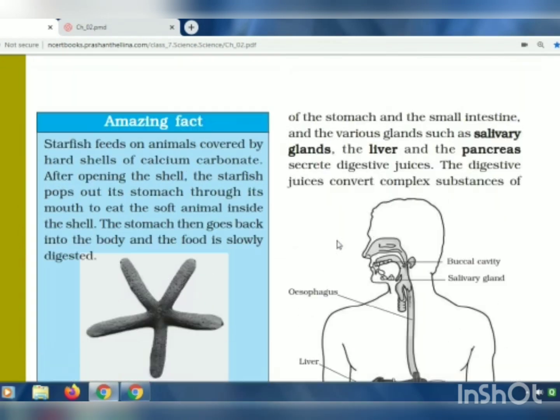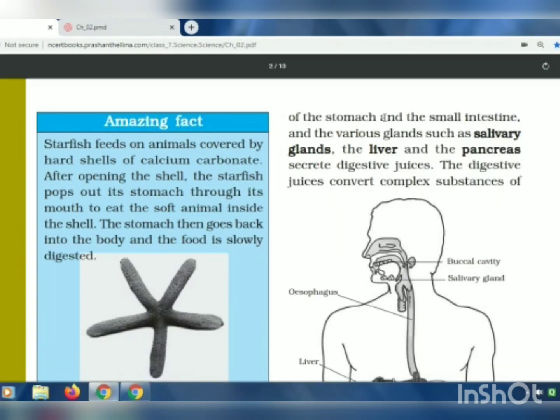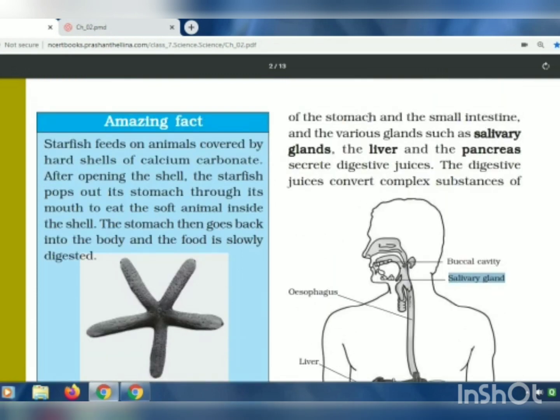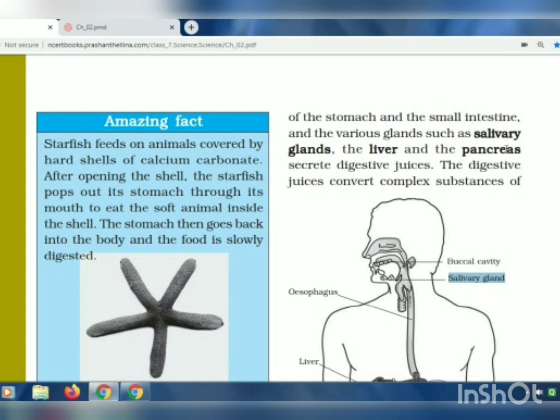The inner walls of the stomach and the small intestine and the various glands such as the salivary glands, the liver, and the pancreas, they secrete digestive juices. So the inner walls of these parts of our body, which are those parts? Stomach, small intestine, salivary glands, liver, and pancreas. What do they do? They secrete digestive juices.